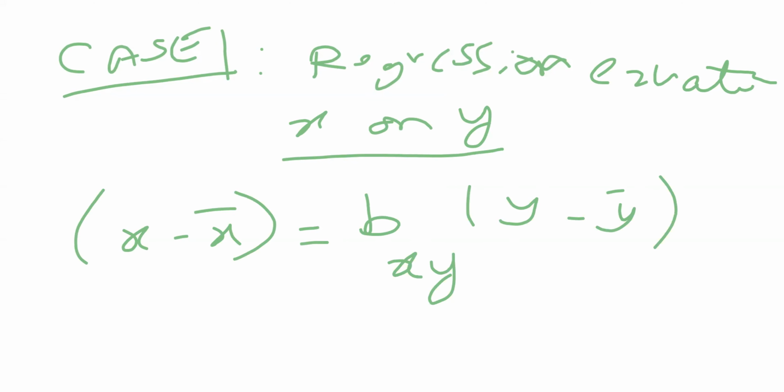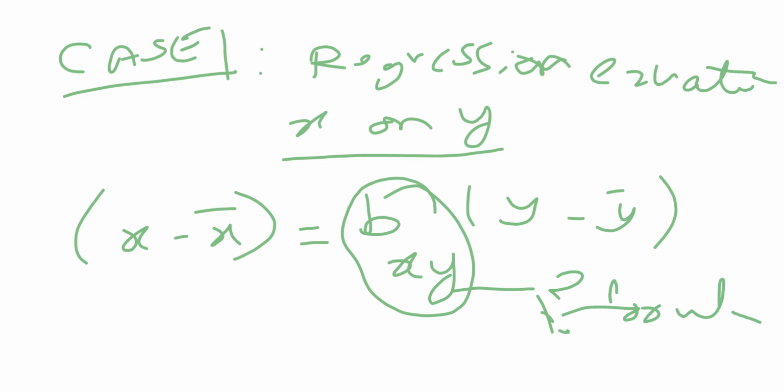Here we do not yet know the value of b of xy, so we should find it. B of xy will be defined by the formula. Next, we define it with another formula: x minus x bar equal to b of x on y into y minus y bar. Case 1, regression equation x on y equal to x minus x bar into b of x on y into y minus y bar.